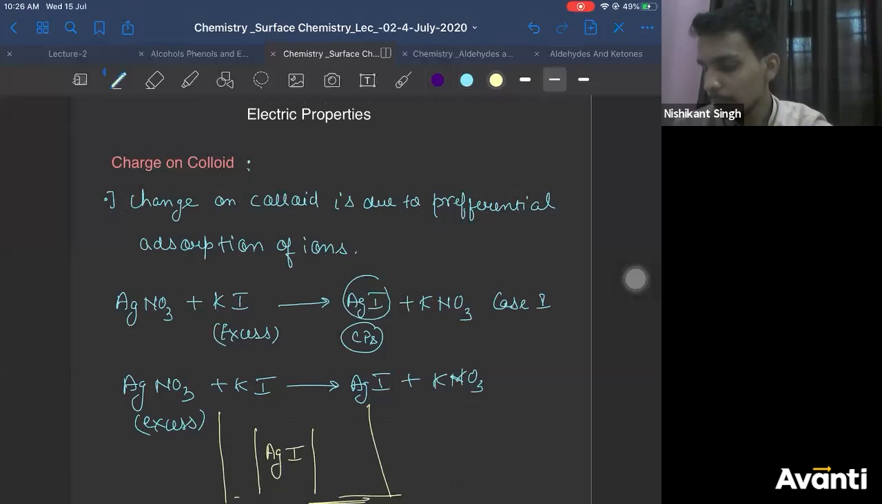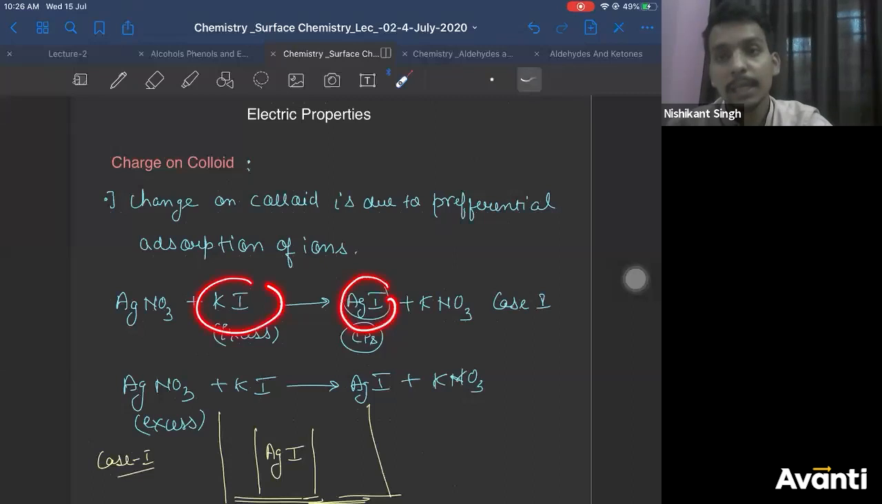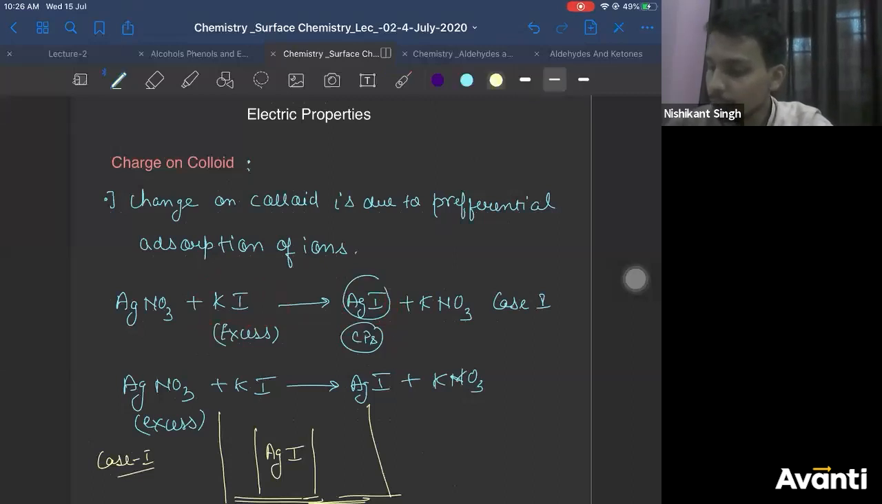Right? This is your beaker. So what happens now? In your beaker, what will be present in more amount? This is case 1. So AgI after being formed, what is present in excess? KI. So there will be a lot of KI solution, K plus and I minus. So which ion will be absorbed by AgI? It's the common ion. So all the I minus will be absorbed by AgI.